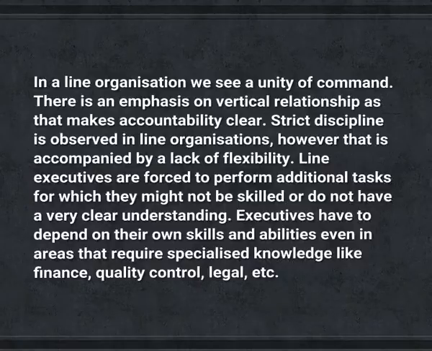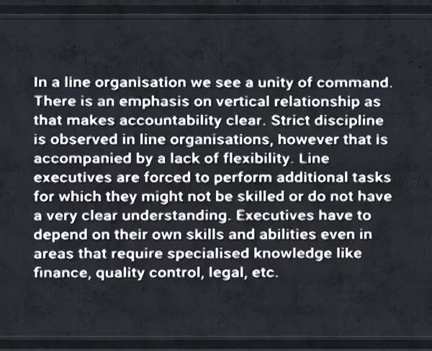There is an emphasis on vertical relationship as that makes accountability clear. Strict discipline is observed in line organization, however, that is accompanied by a lack of flexibility. Line executives are forced to perform additional tasks for which they might not be skilled or do not have a very clear understanding. Executives have to depend on their own skills and abilities even in areas that require specialized knowledge like finance, quality control, legal, etc.